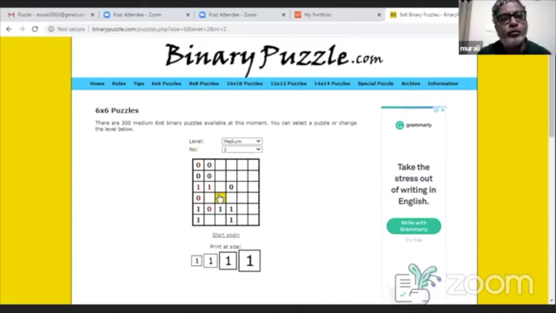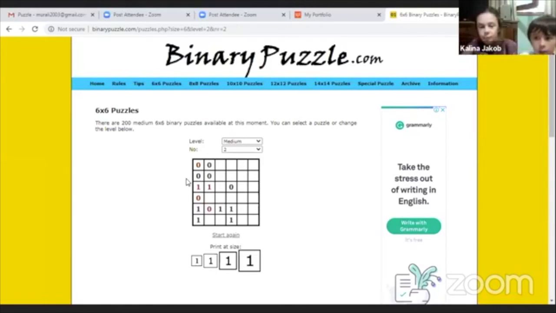Tell me one more. Second row, the last one. Second row and second column. No, she wants to say sixth row, second column. Sixth row.